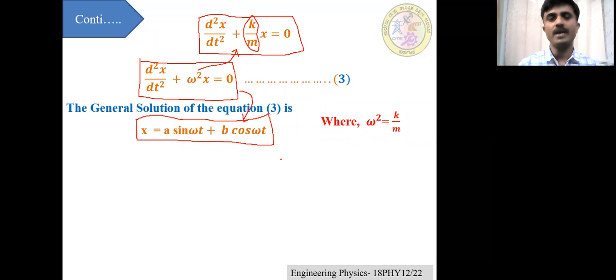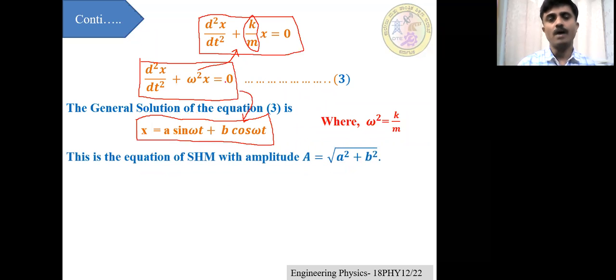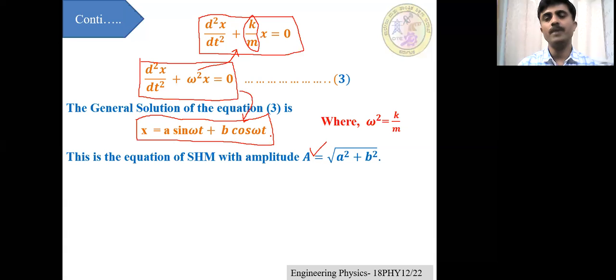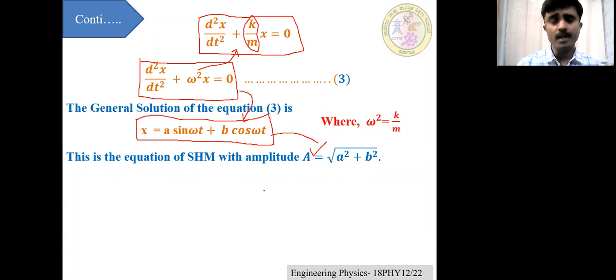Okay, if the amplitude of oscillatory motion is very small, then this is the equation of what? Simple harmonic motion. Let capital A be taken as the amplitude of the oscillatory motion, equal to the square root of A squared plus B squared. Well, dear students, now apply one of the boundary conditions.